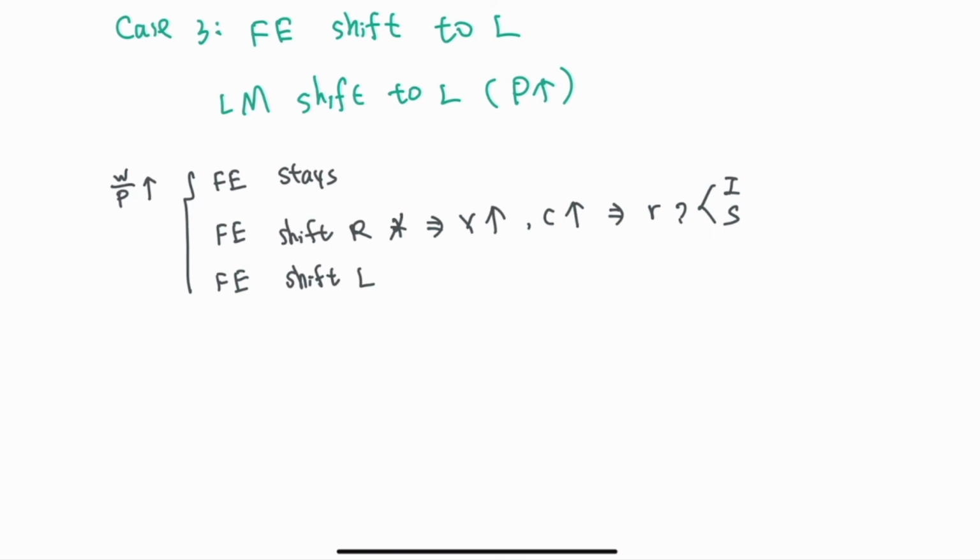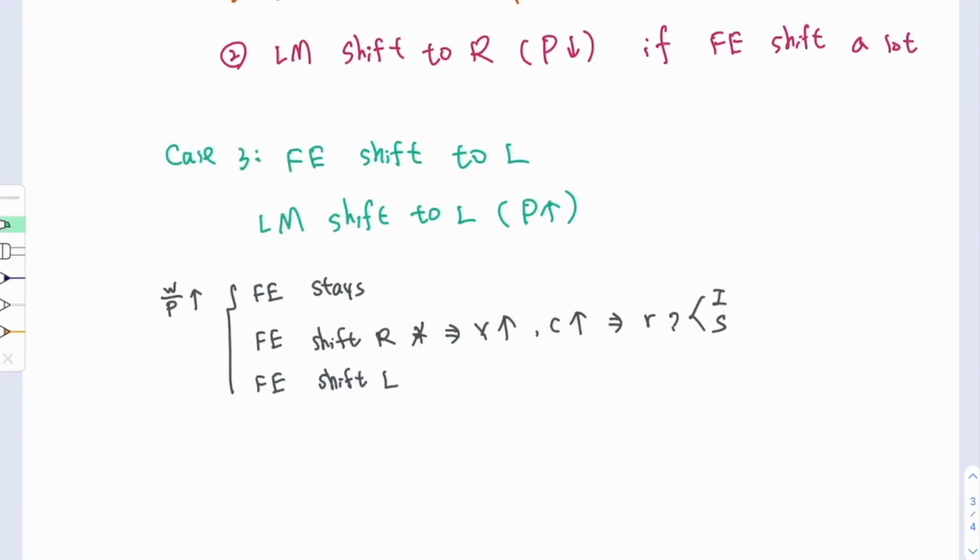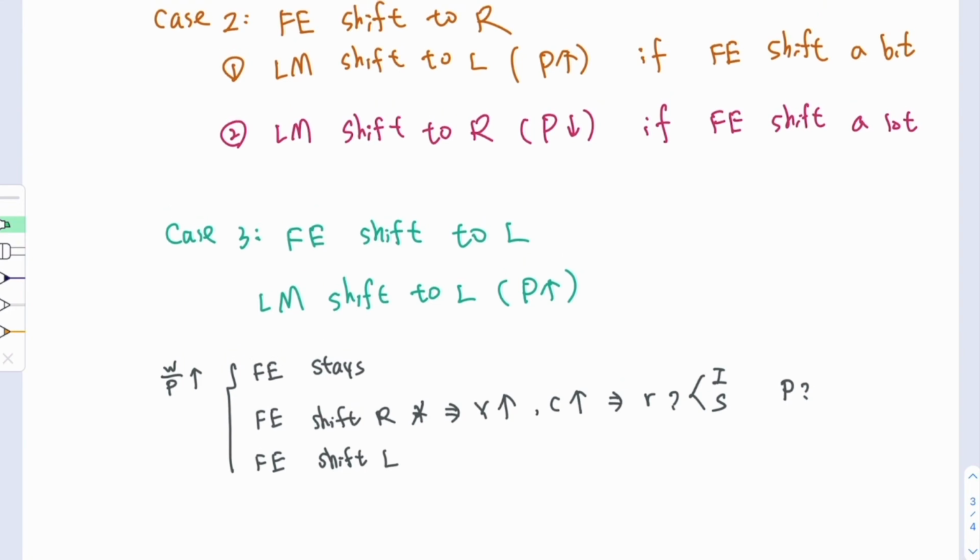But one thing also remains unknown, which is how the price changes, because even though we know the full employment line shifts to the right, it is possible that the LM curve will need to shift to the left or to the right depending on the degree of the shift of the full employment line.